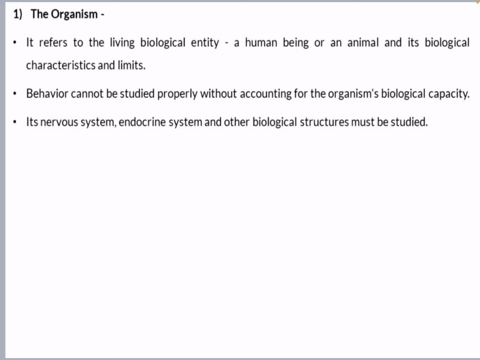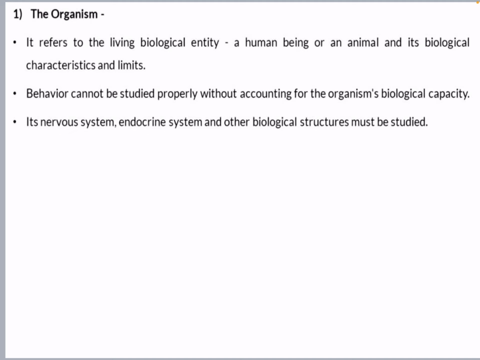Behavior limitations are there. We say equality is something we follow, but we do it with the things we have in our hands, not with things that are not habits of that particular animal or human.